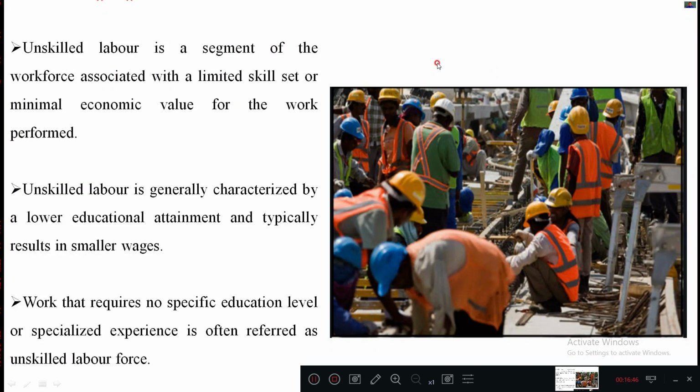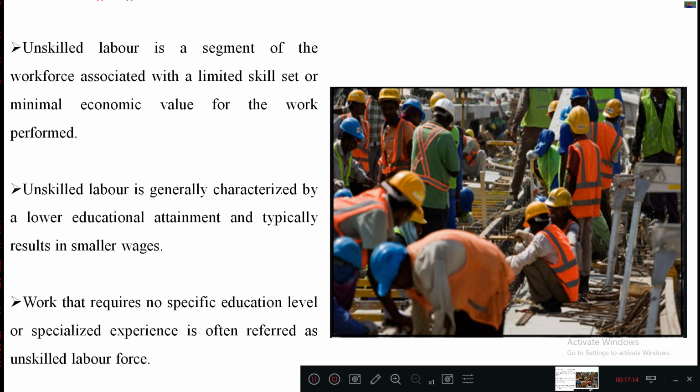And then here you can see the unskilled labor is a segment of the workforce associated with a limited skill set or minimal economic value for the work performed. Basically, the education of unskilled labors will be less, so they are used only for energy consumption work.